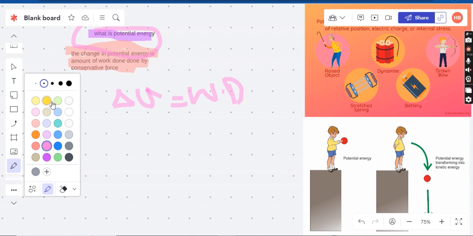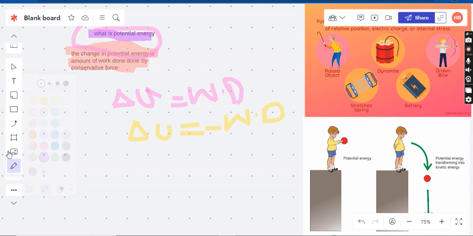Now, I'm going to discuss what is conservative first. Before that, I'm going to tell you that the change in potential energy is equal to this formula. You need to keep it in your mind while dealing with each and every problem or key concept, because it is something that is more frequently applied. So now we're going to talk about what conservative forces are.